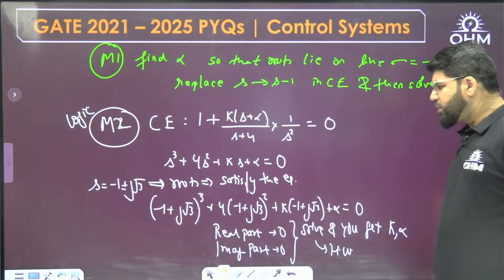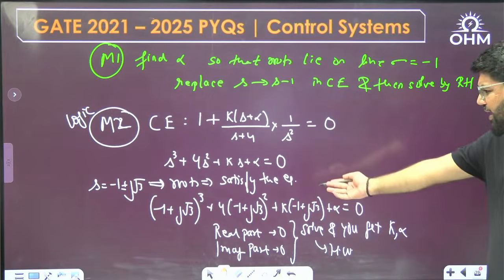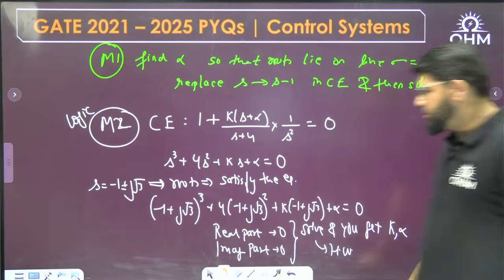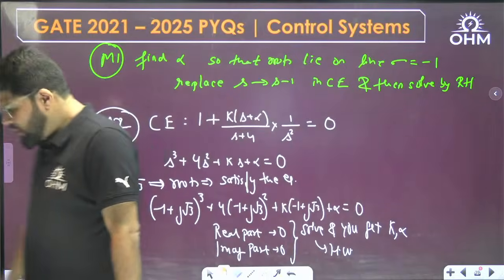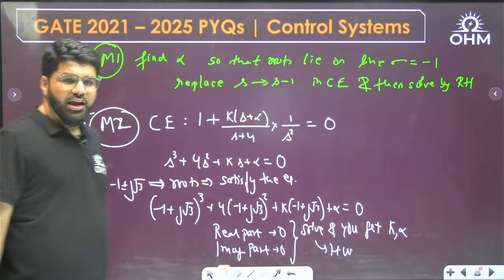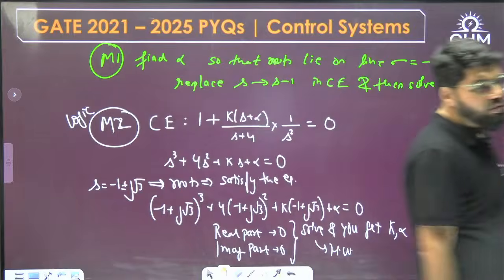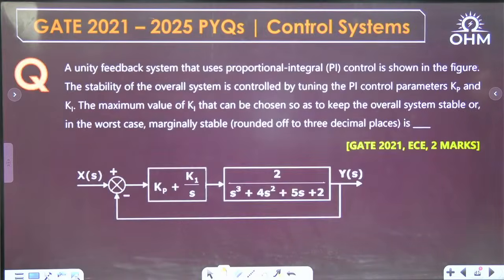So we can just satisfy the equation. Just basic calculation is left. You can handle it. So please complete the value of K and alpha. Complete this as the homework. We'll go to the next question then.